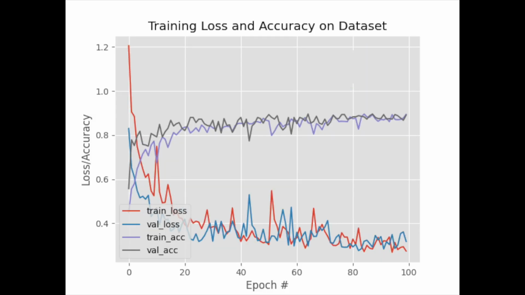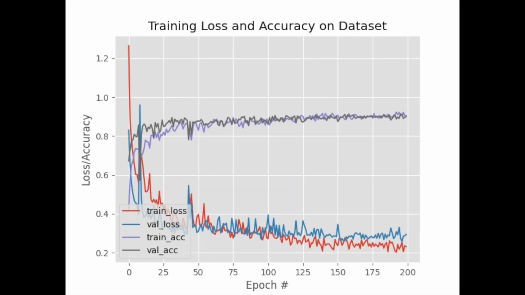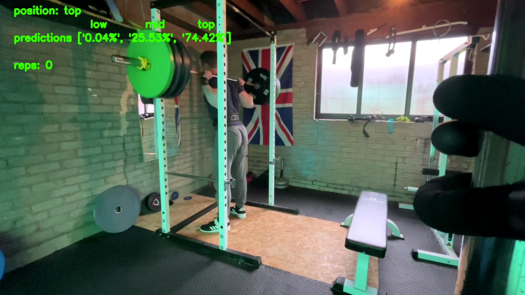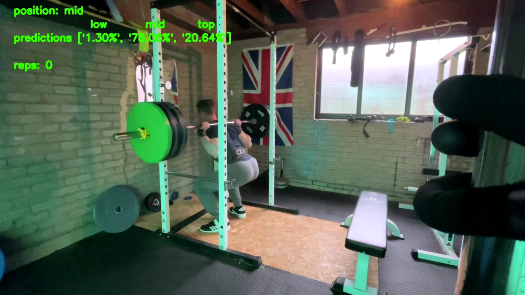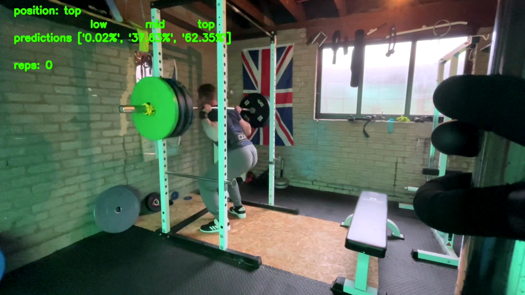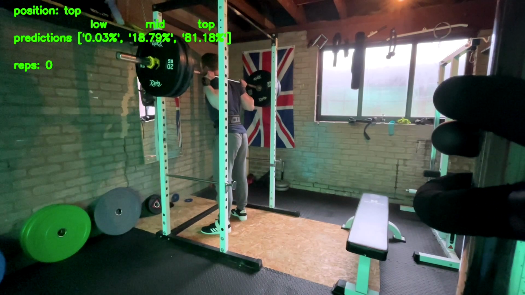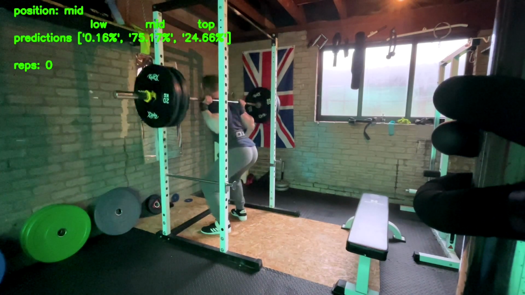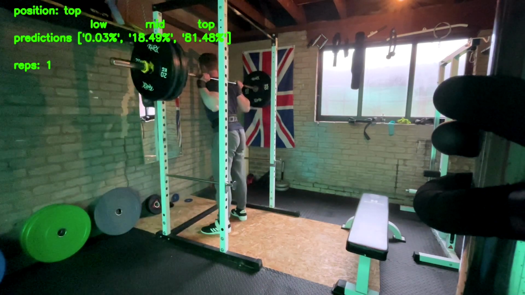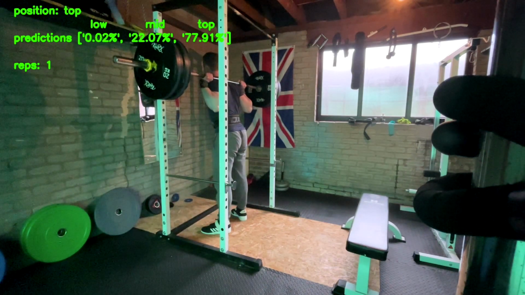Then it was just a case of training the model and tweaking some parameters. Originally the model was very strict and refused to categorize any frames as deep enough to count as the low portion of the squat, which I respect, but not quite what we want. After tuning the learning rate, batch size, number of epochs, and taking the average prediction over a couple of frames, I got it to ease up a bit and start counting reps accurately.